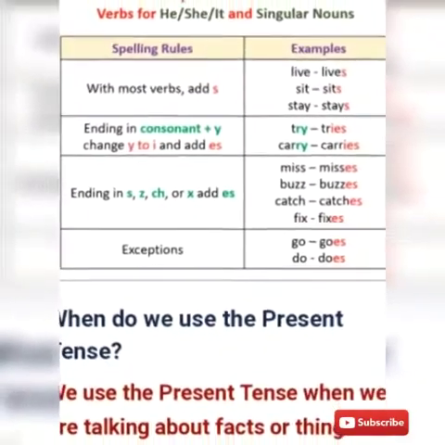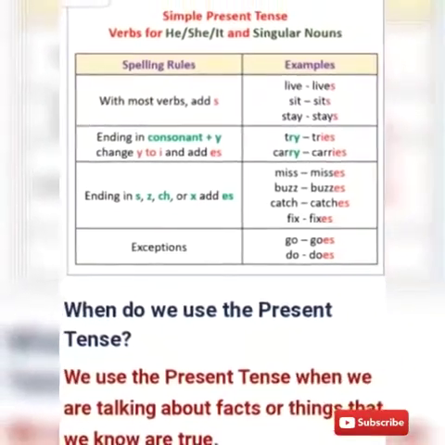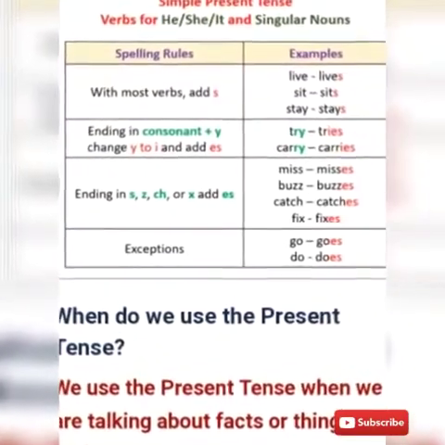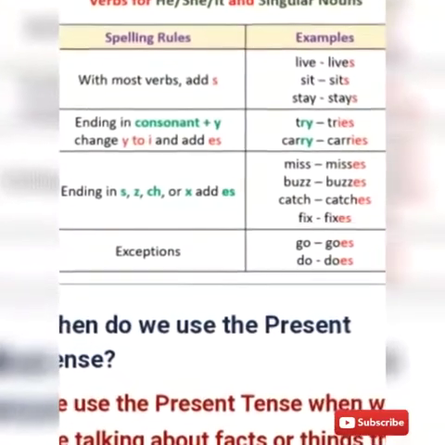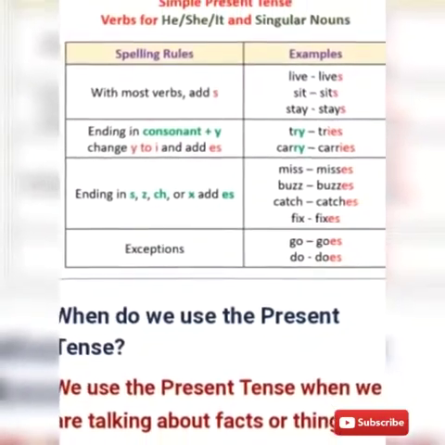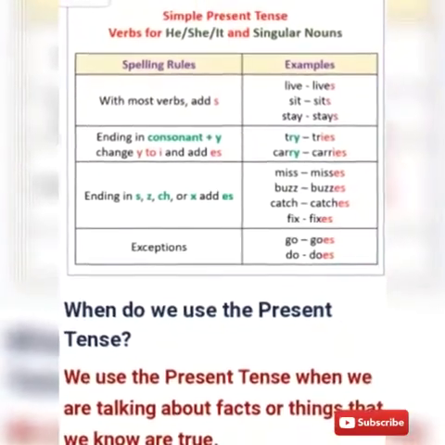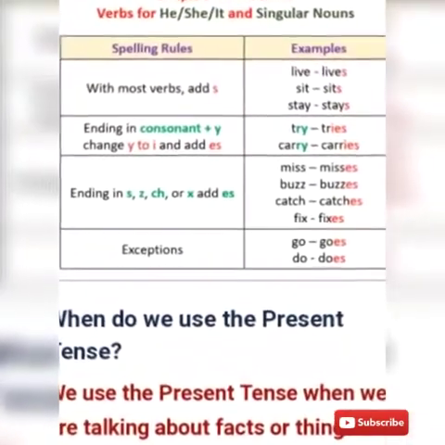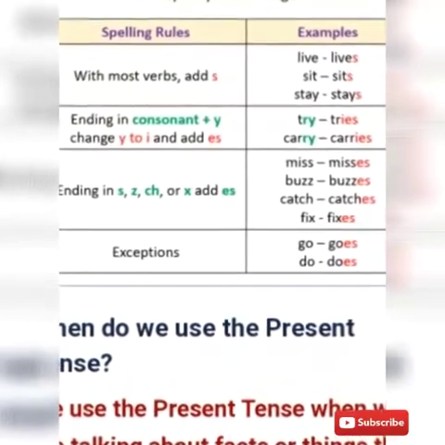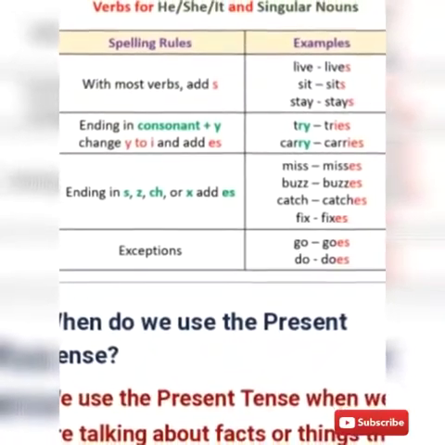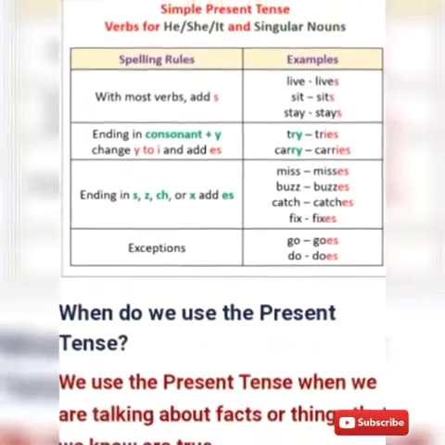And in negative form, subject plus do or does plus not plus V1. He plus does not plus start. He does not start. Or we can say that she does not like it are the examples of negative form.